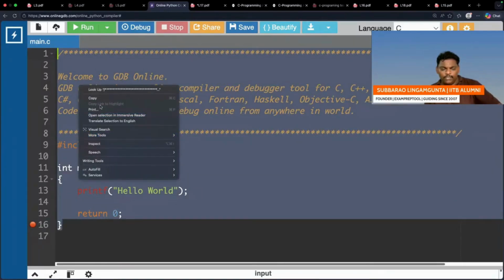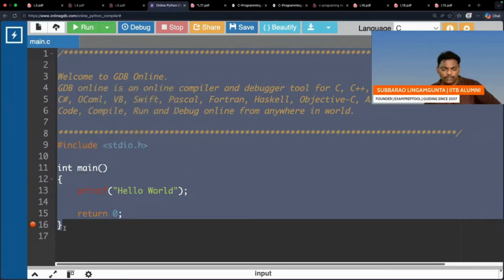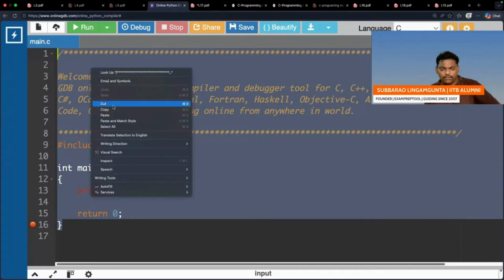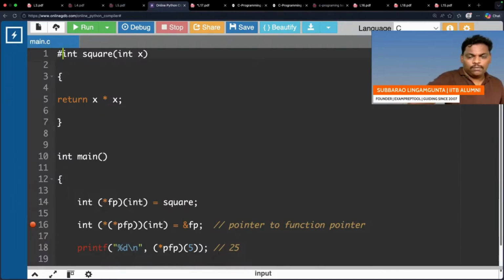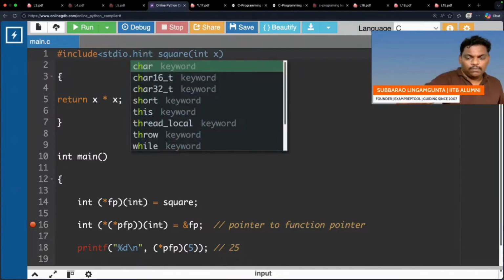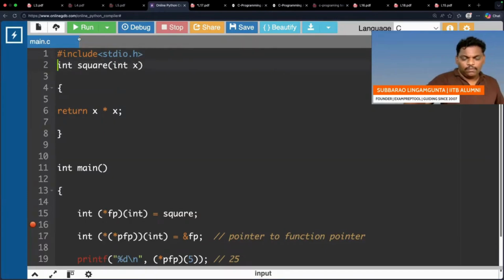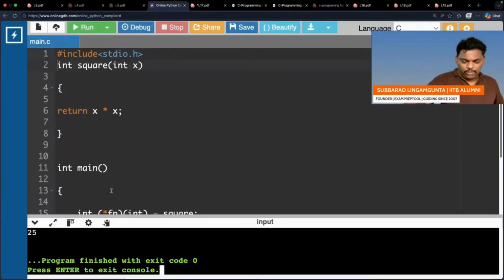Where to paste? Yes, right, I have to keep #include <stdio.h>. I'm doing it. So just let me check once. It's a very simple problem.